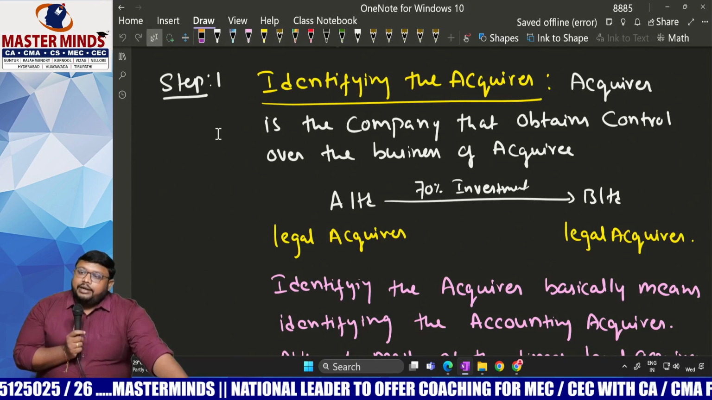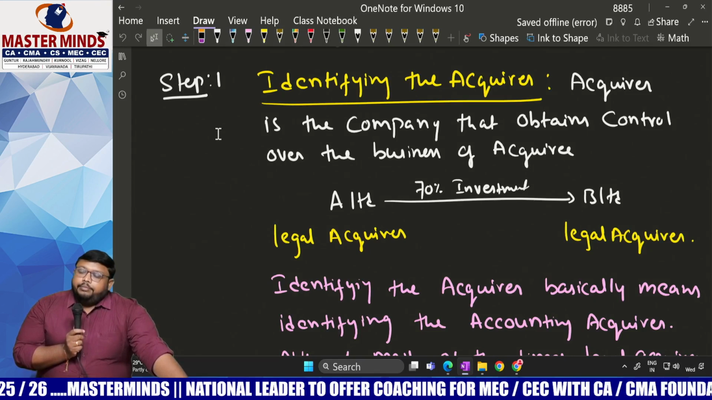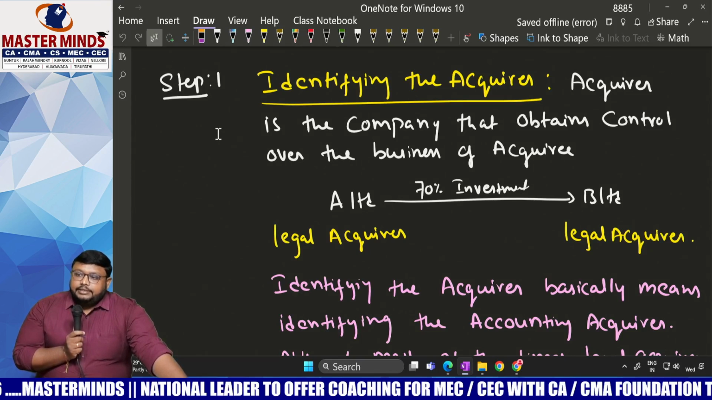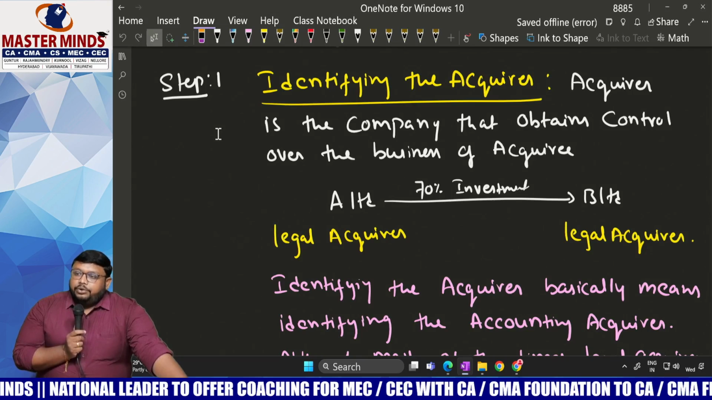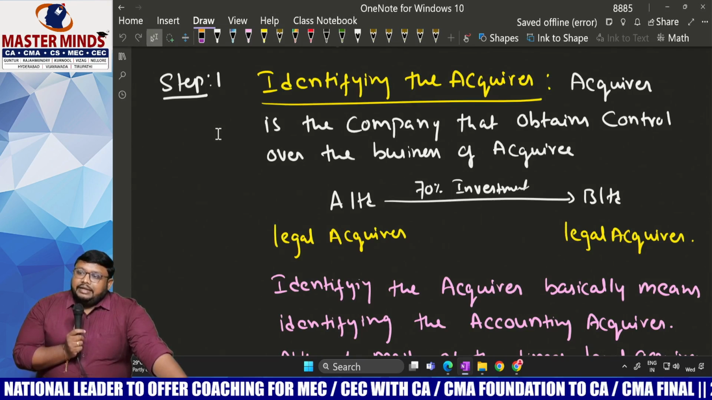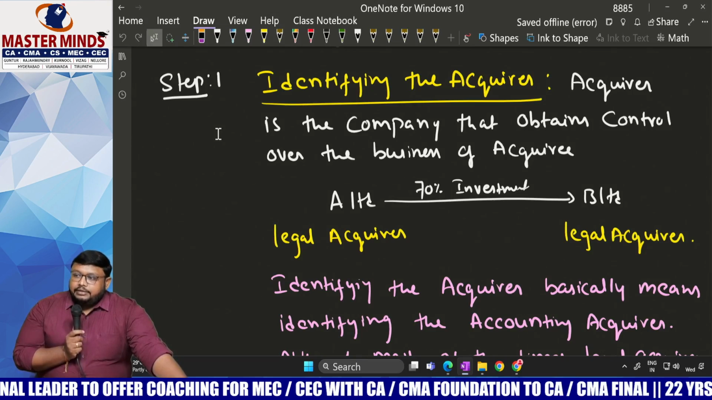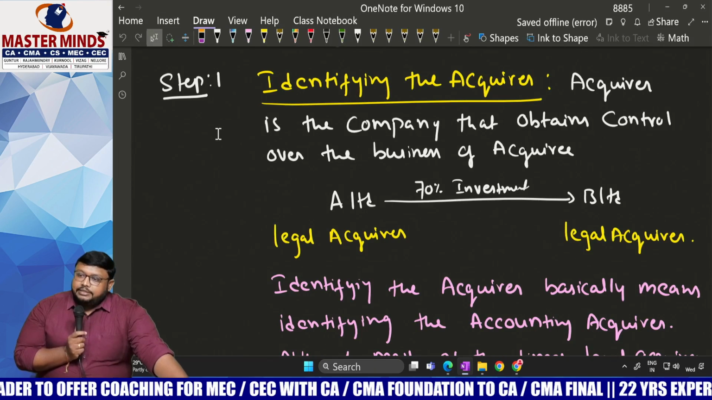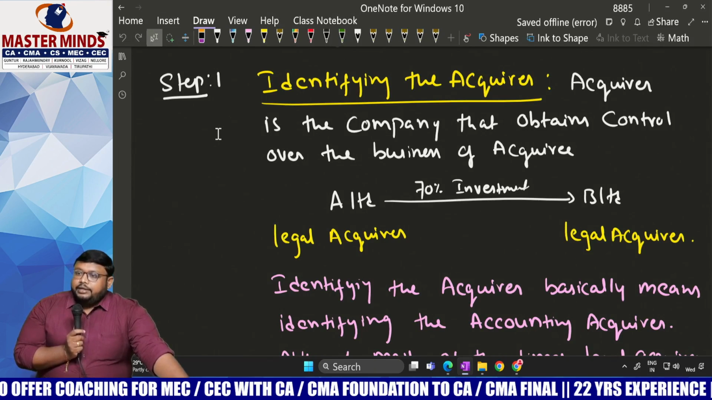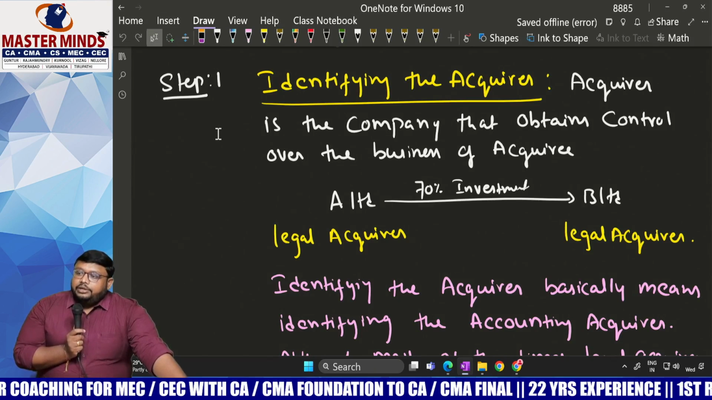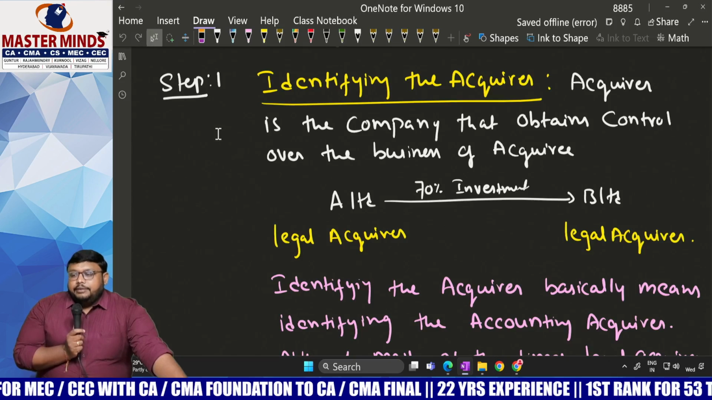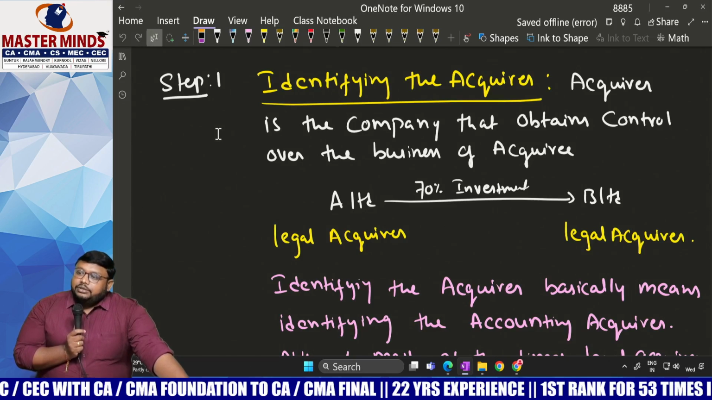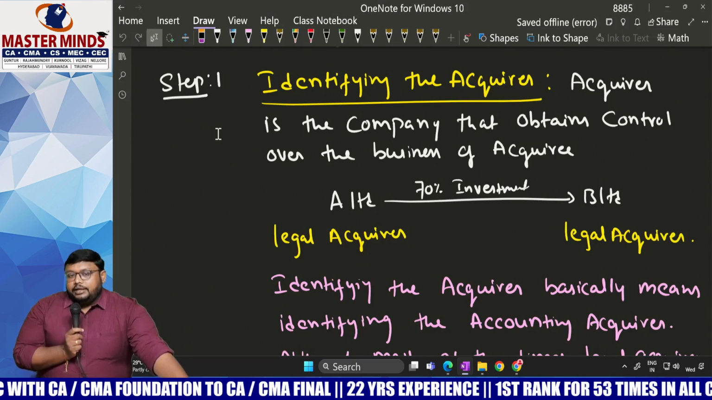Control can be acquired in three ways: more than 50% of stakes, composing the board of directors, and directing the relevant activities. In these three ways we can attain control. The acquirer company will attain control through a majority of stakes, composing the board of directors of the acquiring company, and at the same time directing the relevant activities. Then we are getting the control.